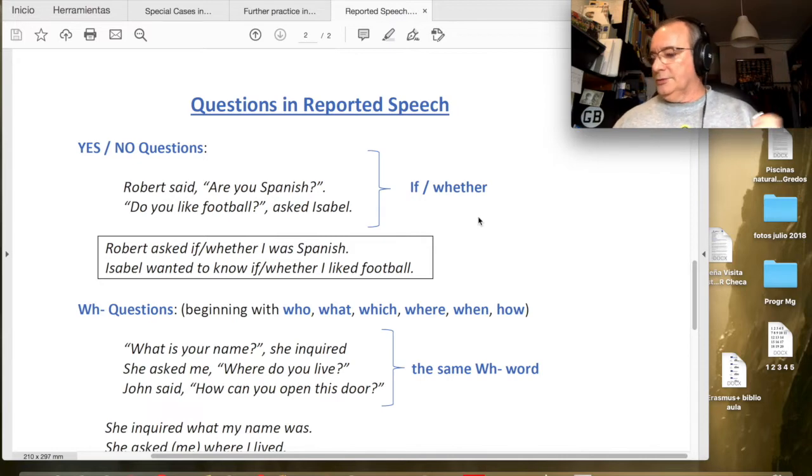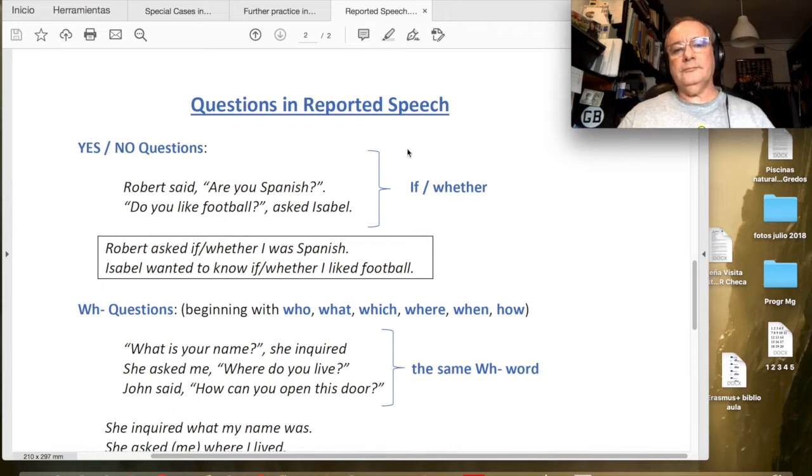Then we will take a look at suggestions and commands and other kinds of reports of information from other people. And finally, we will take a closer look at reporting verbs. Sometimes when we are reporting information from somebody's words, we want to use a reporting verb to enrich the message, to give complementary, additional, more detailed, more precise information about the kind of message that we are reporting.